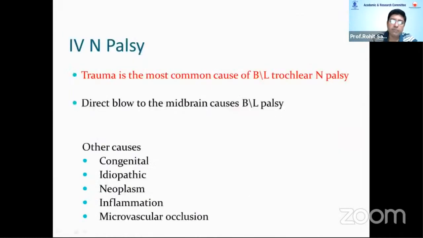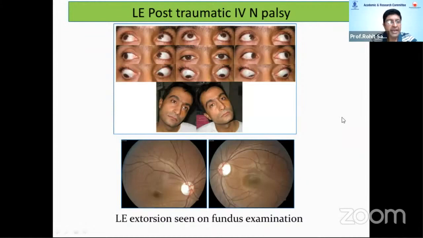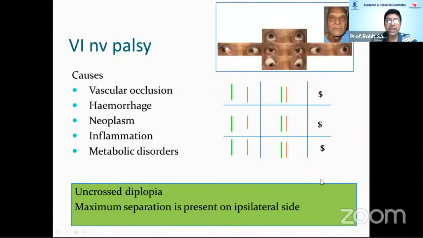Fourth nerve palsy, trauma is the most common, the other being congenital or idiopathic. And of course, they will complain of torsional diplopia. That is the key thing that you will pick up. And 9 gazes or a 3-step test and an ipsilateral head tilt will tell you the increase in hypertropia would be diagnostic of a superior oblique palsy, along with torsion seen on fundus exam. A 6th nerve palsy will give us uncrossed diplopia with the diplopia maximum on the side of the problem, and that's how they will present.